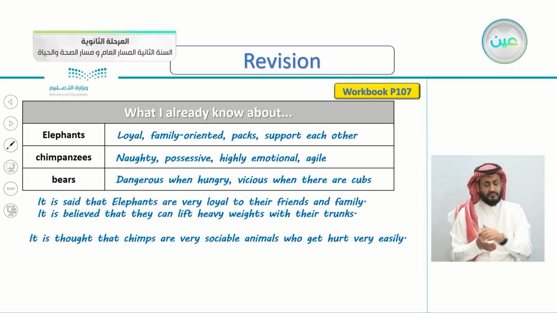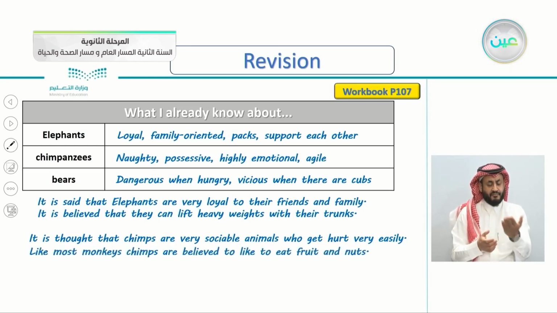They are very sociable. Also, like most monkeys, they're from the monkey family, of course, chimps are believed to like to eat fruit and nuts.